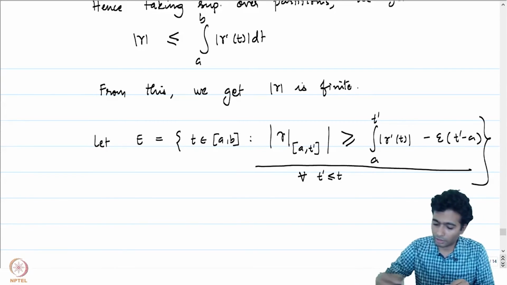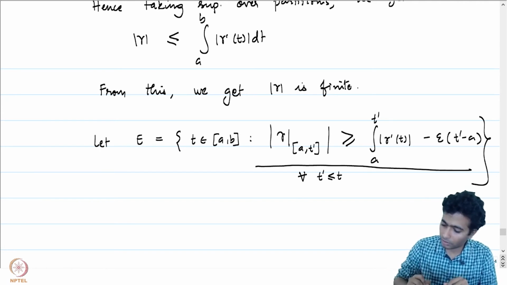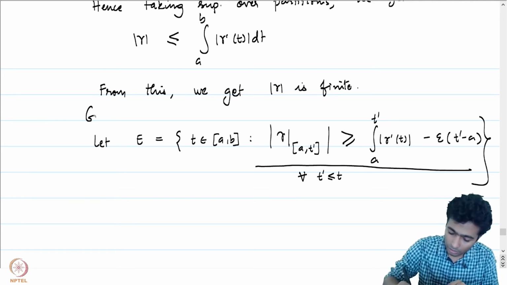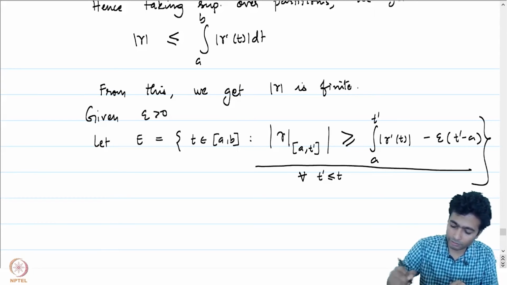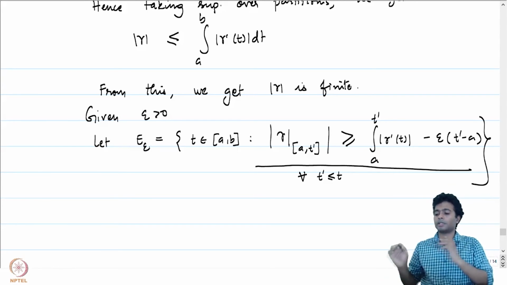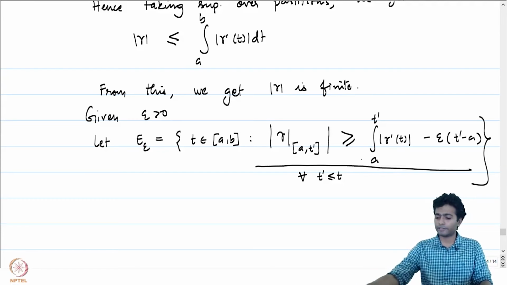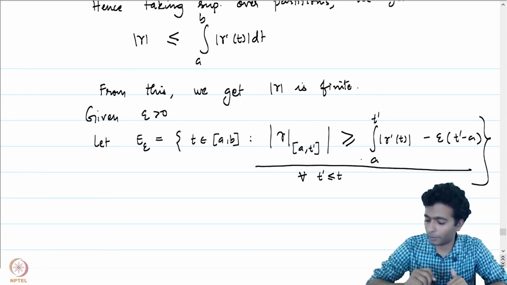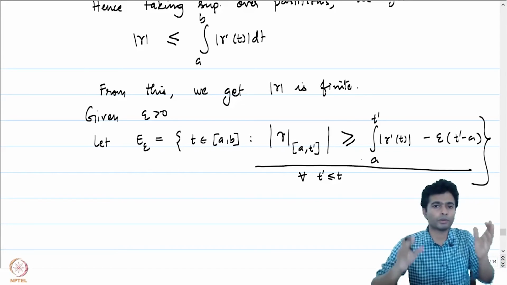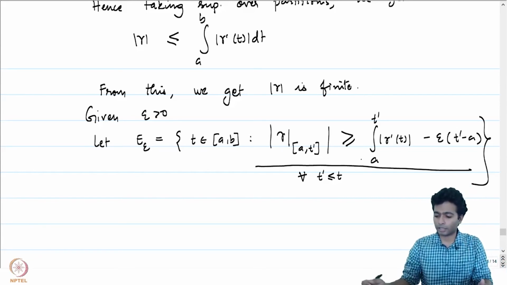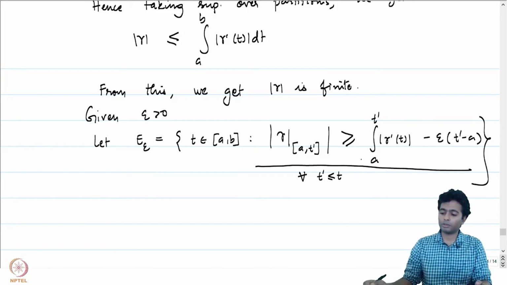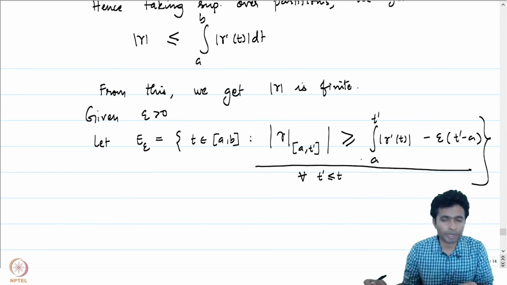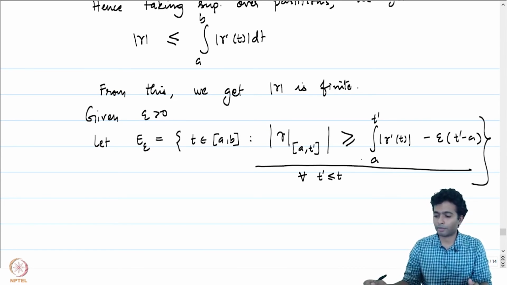If you notice, given epsilon positive, this is a set which depends on epsilon, so let E epsilon be this particular set. It satisfies the condition that for all t' less than or equal to t, the arc length of the restriction of gamma to [a, t'] is bounded below by the integral from a to t' of mod gamma prime t dt, minus epsilon times (t' minus a).